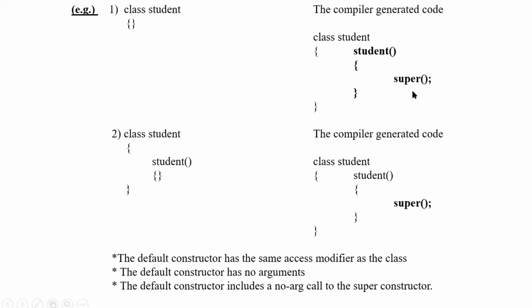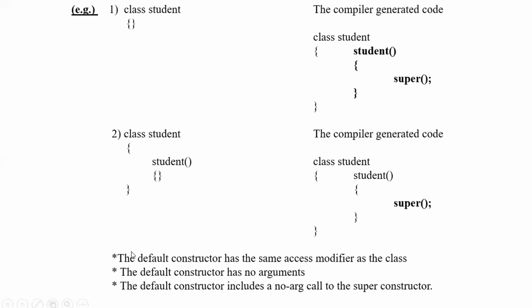We will discuss in detail what is the use of super and what is the use of the this keyword later. For the time being, just keep in mind that super is used to refer to its parent class. If you have any parent class defined and you want to refer to those things, you will use super. We will discuss examples of that. Clear? So this is the declaration which we have done. Class Student, we have created a constructor but not defined anything in it. Even if you are not defining anything, there will be a super written within that. Again, we will discuss super and this keyword separately.